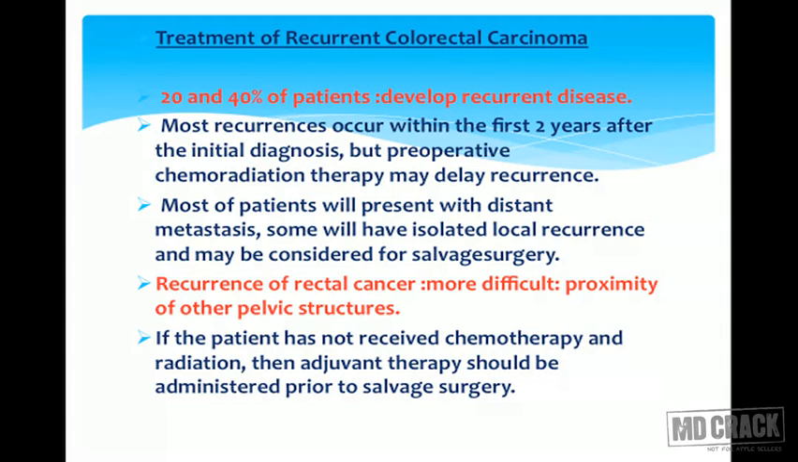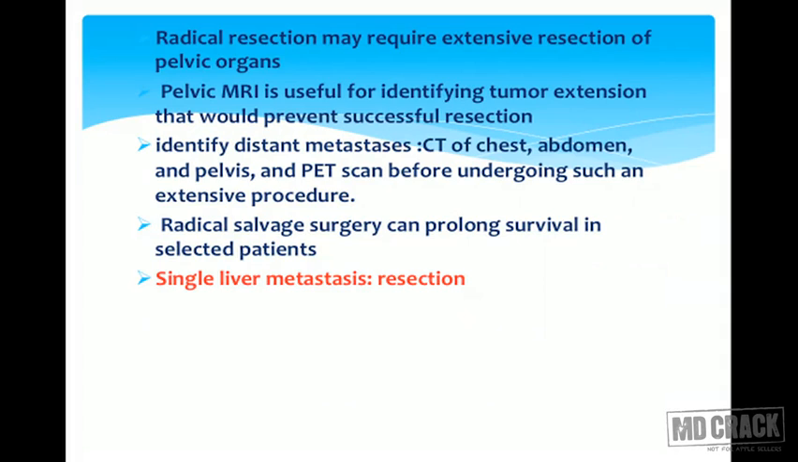Recurrence of rectal cancer is more difficult to treat because of the proximity of the other pelvic structures. If the patient has not received chemoradiation, then adjuvant therapy should be administered prior to the salvage surgery. Radical resection may require extensive resection of the pelvic organs. For that, you must do pelvic MRI. It will be useful for identifying the tumor extension. Identify distant metastasis before doing it.